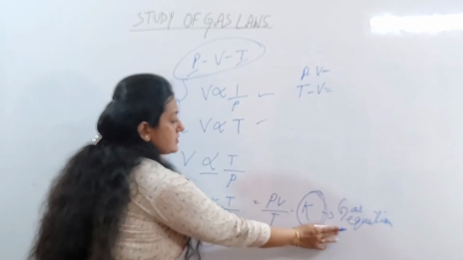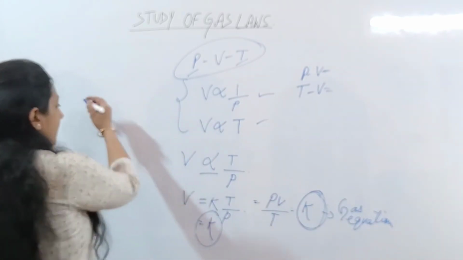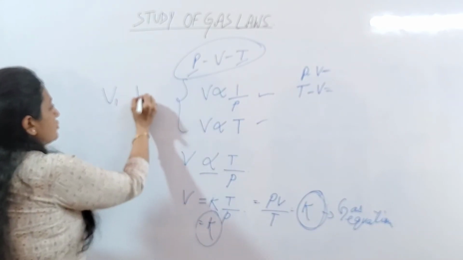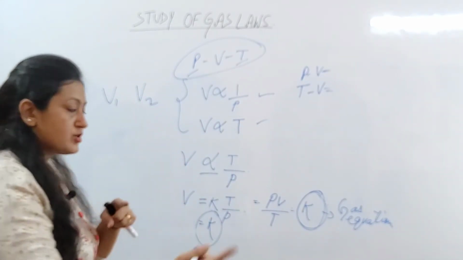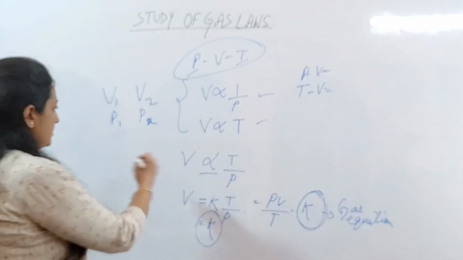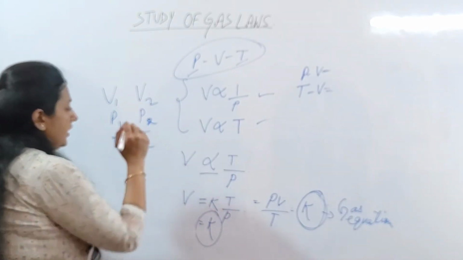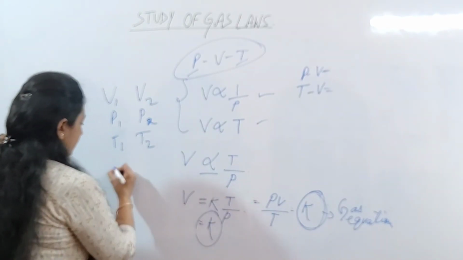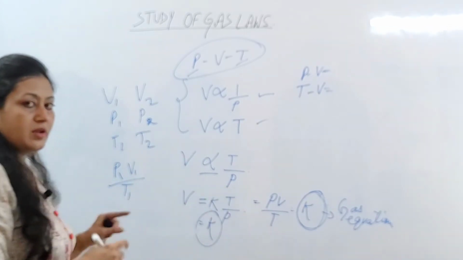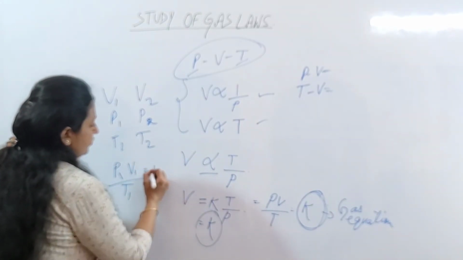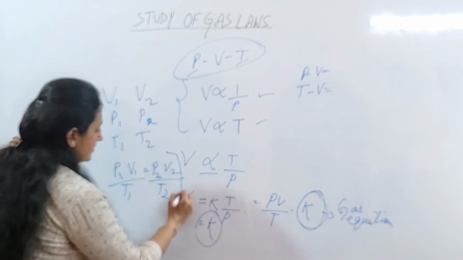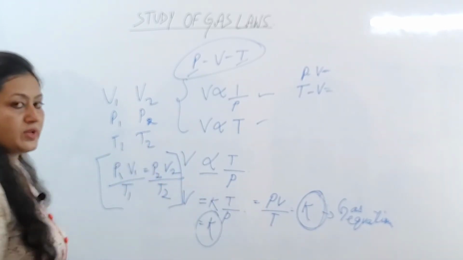Clear? Now from this equation we can say that if the volume of a given mass of gas changes from V1 to V2, the pressure changes from P1 to P2 and the temperature changes from T1 to T2, then according to the equation, P1 V1 by T1 is always equal to P2 V2 by T2. This is the gas equation.